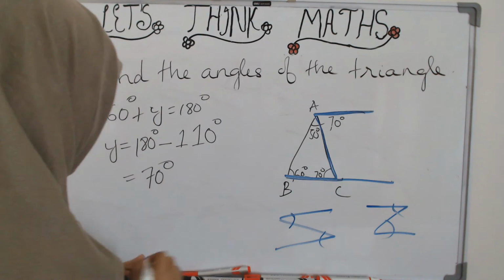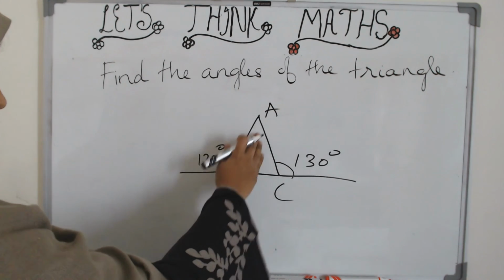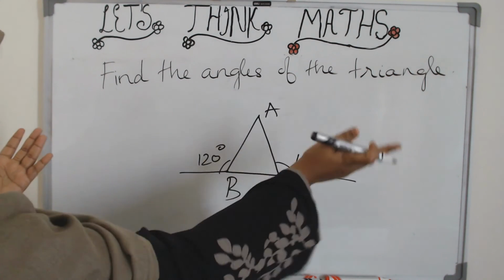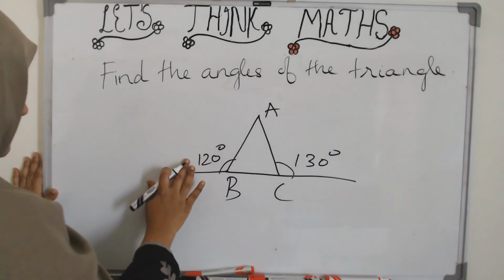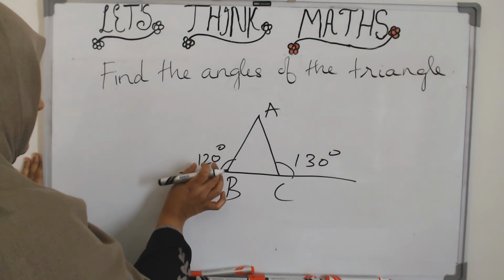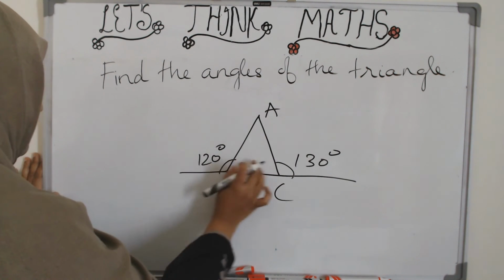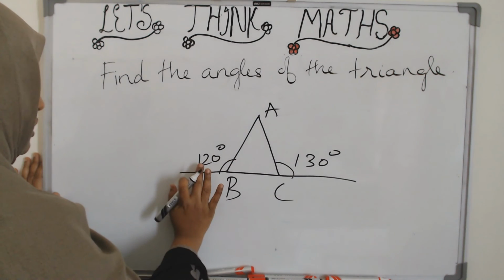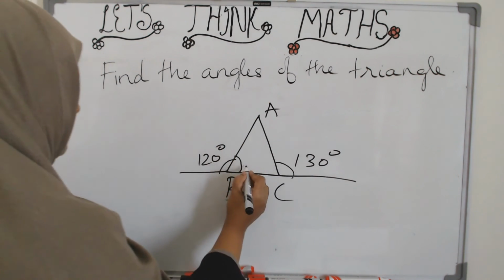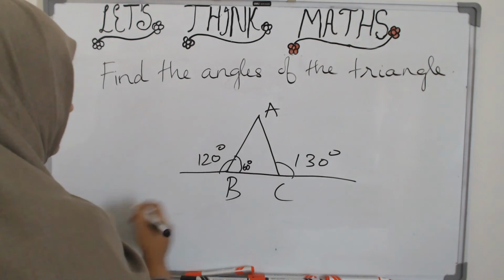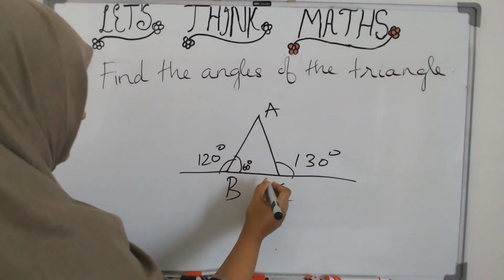So that is it. We come to the last question of this section. Now how do we find the angles of this triangle? None are given. Not even one angle is given. But we do have the exterior angle. And what is the relationship of the exterior angle with its adjacent angle? It forms 180 degrees, right? So if this is 120, what plus 120 will give you 180? 60 here. Similarly, what plus 130 degrees will give you 180 degrees?